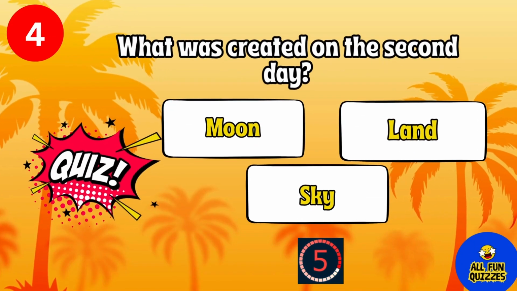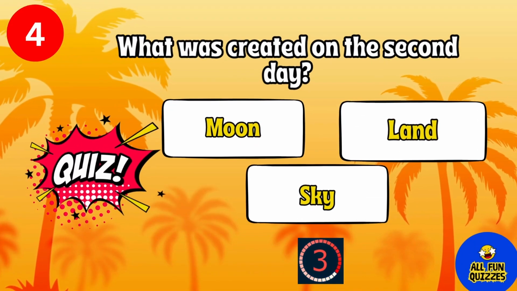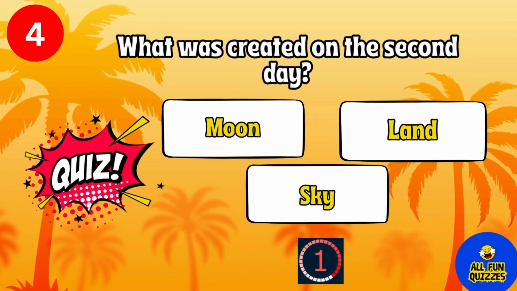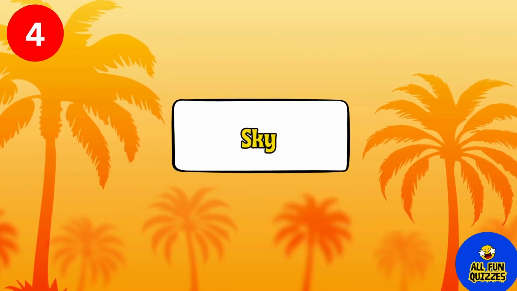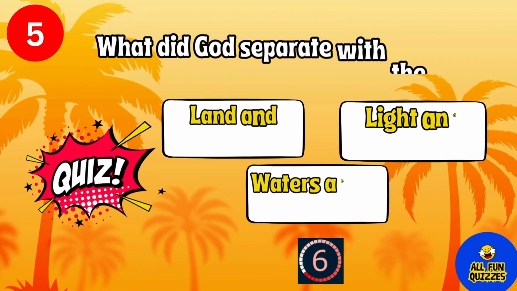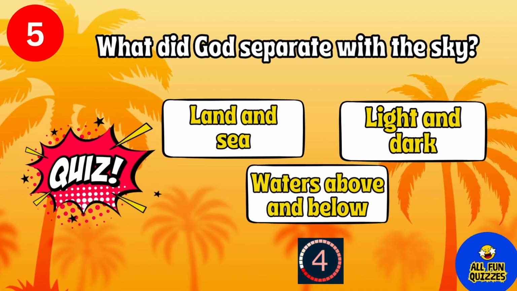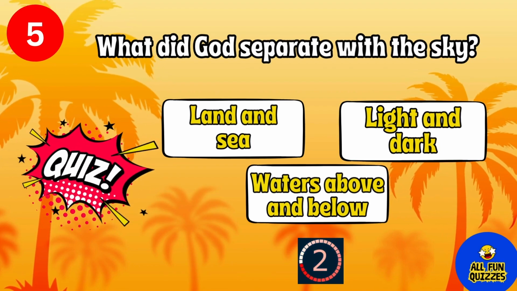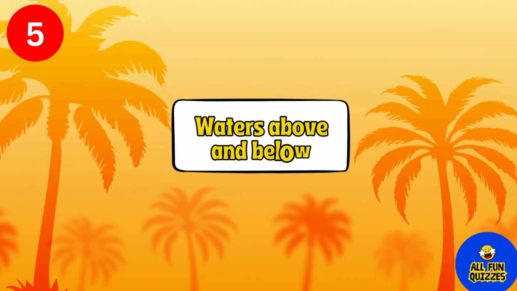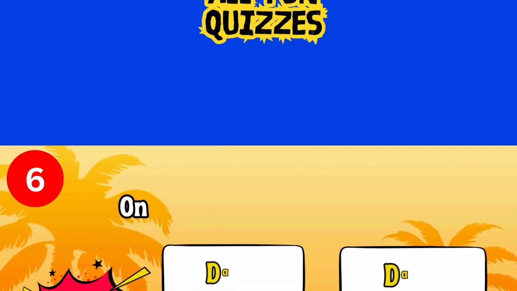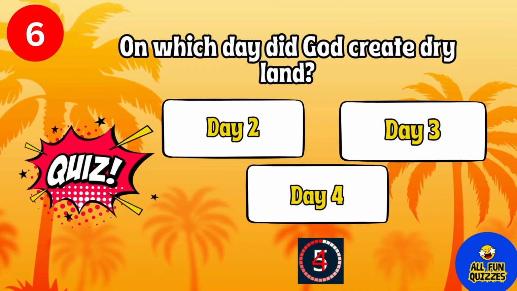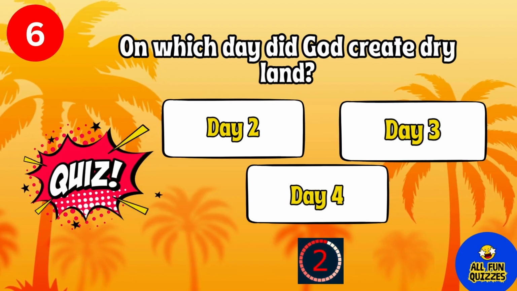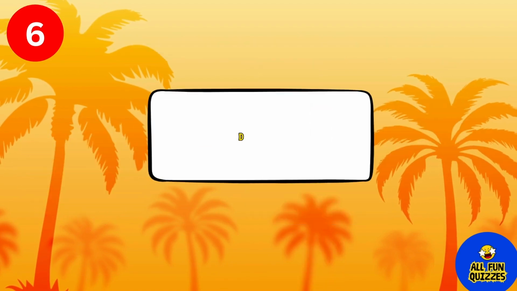What was created on the second day? Sky. What did God separate with the sky? Waters above and below. On which day did God create dry land? Day 3.